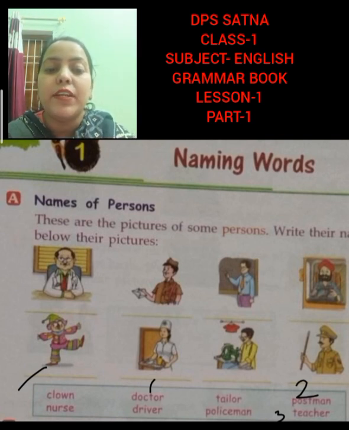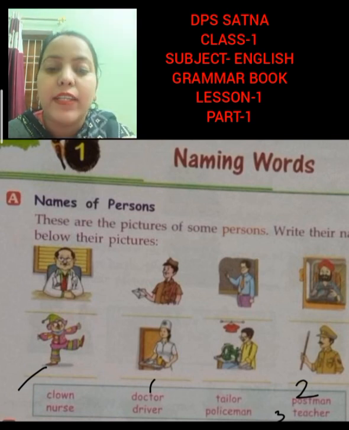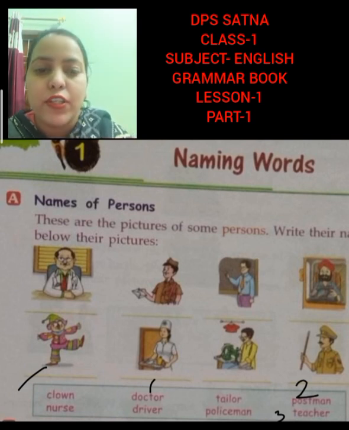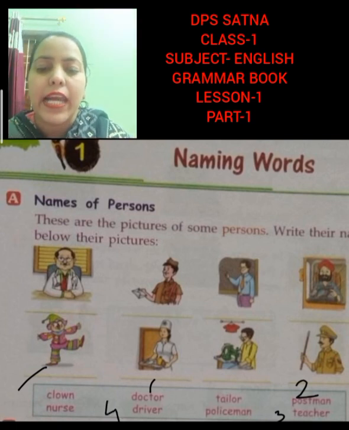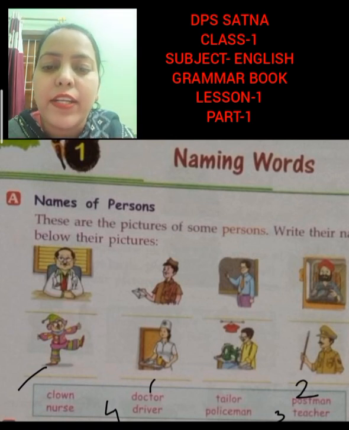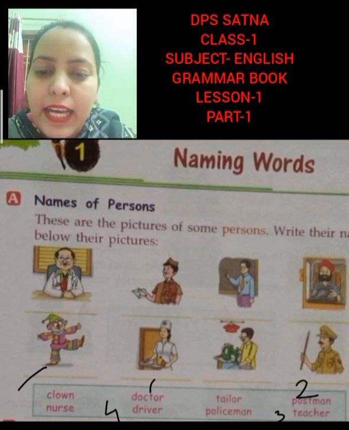Now, can you see the fourth picture? One person is driving a truck. Who is he? He is a driver. So write the spelling of driver, D-R-I-V-E-R, driver.